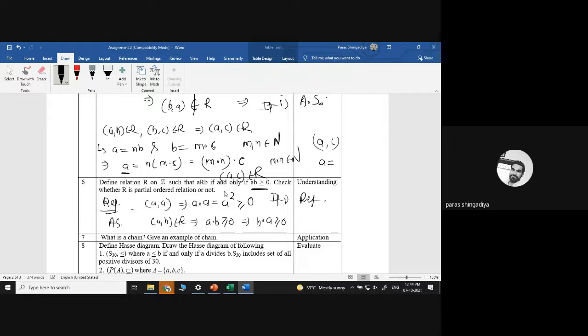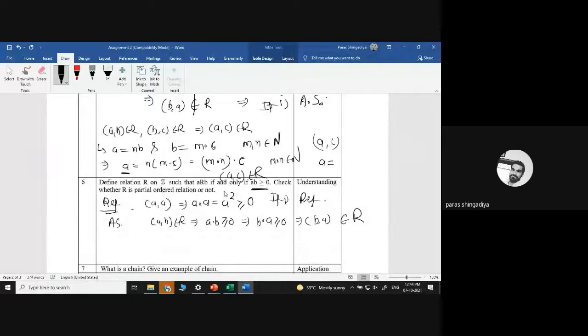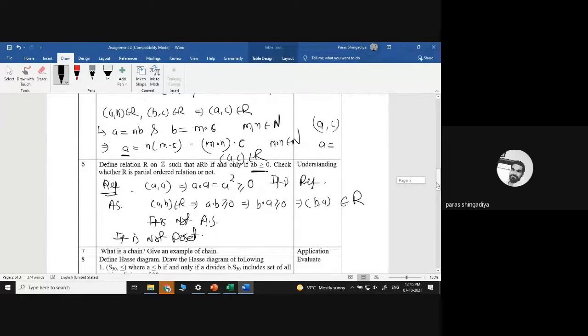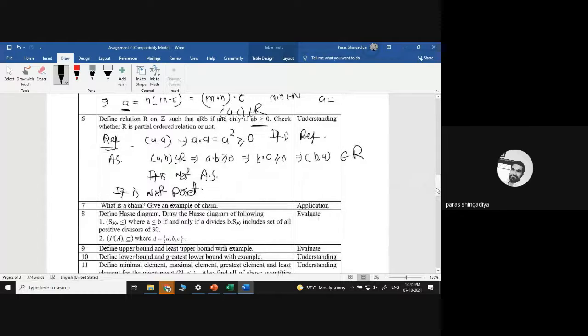As per the rule of antisymmetric, (b, a) should not belong to R. But here (b, a) exists in R. Therefore it is not antisymmetric, and therefore it is not a poset. There is no need to check transitive after that. This is the solution of question number 6. Just write two properties only: reflexive, and antisymmetric does not hold. It is not antisymmetric.